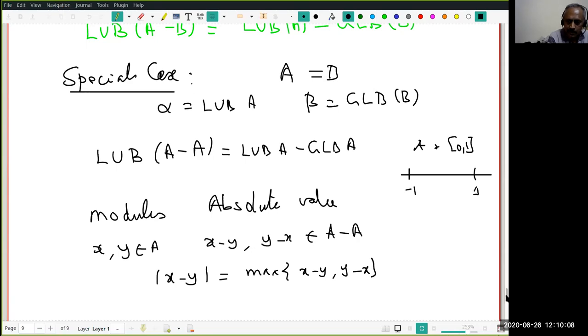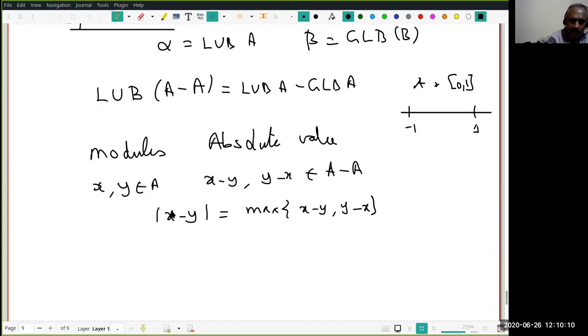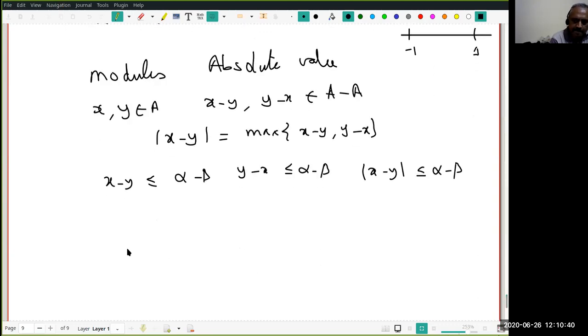Therefore, what I have shown is, for any x and y in A, mod x minus y is bounded by, because these are here. Are you following? x minus y and y minus x belong to that. Therefore, x minus y is less than or equal to alpha minus beta, and y minus x is also less than or equal to alpha minus beta. That means mod of x minus y is less than or equal to alpha minus beta. This is what I claimed.